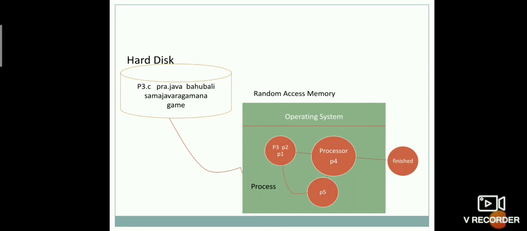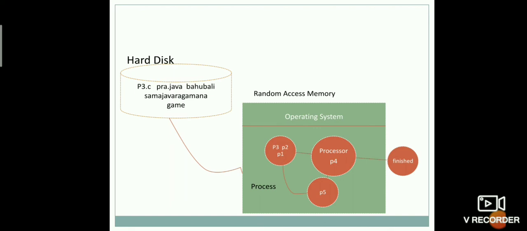If it is the FCFS algorithm and P1 arrived first, P1 will be scheduled first. SJF, priority based, round robin, there are so many scheduling algorithms. Based on the scheduling algorithm, the CPU scheduler will schedule a particular process to the running state. Next, here again we apply the cases: if P4 has all the requirements, then P4 completes its execution successfully, then it goes to the finished state.